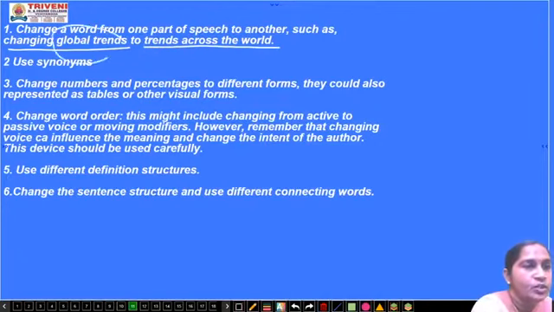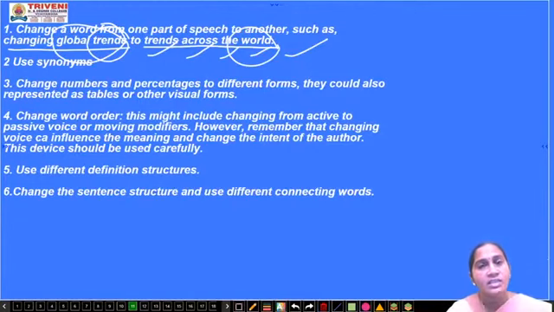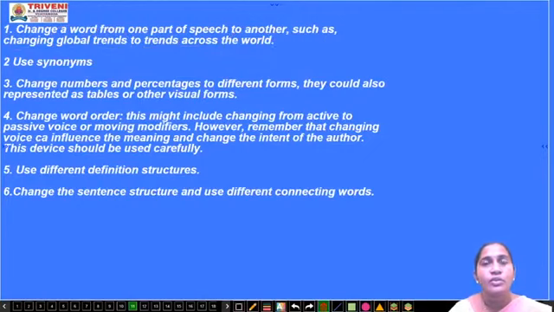This is the example you have, global trends. How they have changed it: trends across the world. So this is the paraphrased sentence. Global trends is a 2-word phrase they have given. Global means what? World. Trend means a fashion across the world is also correct. Okay, so in this way you have to change a sentence into a paraphrase. We'll see some more examples of this and you will definitely understand what I'm going to tell you.